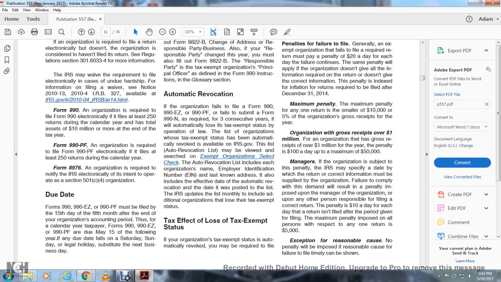Automatic revocation. If the organization fails to file Form 990, 990-EZ, or 990-PF, or fails to submit the required Form 990-N, for three consecutive years, it automatically loses its tax-exempt status by operation of law. The list of organizations that have been automatically revoked is available on IRS.gov. The auto-revocation list may be reviewed and searched on the Exempt Organizations Select Check. It includes each organization's name, employer identification number, last known address, effective date, and the automatic revocation date that it was posted to the list. The IRS updates the list monthly, including additional organizations that lose their tax-exempt status.